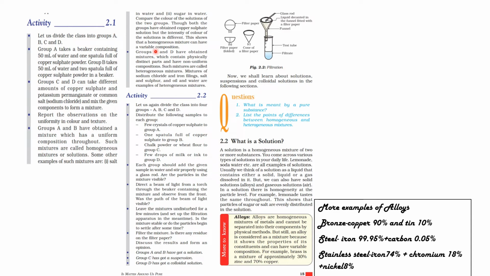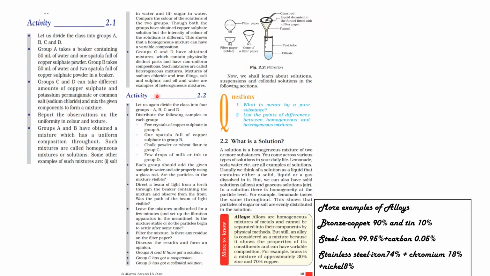Next, Groups C and D have obtained mixtures which contain physically distinct parts and have non-uniform compositions. Such mixtures are called heterogeneous mixtures. Examples: mixtures of sodium chloride and iron filings, salt and sulfur, oil and water, etc.